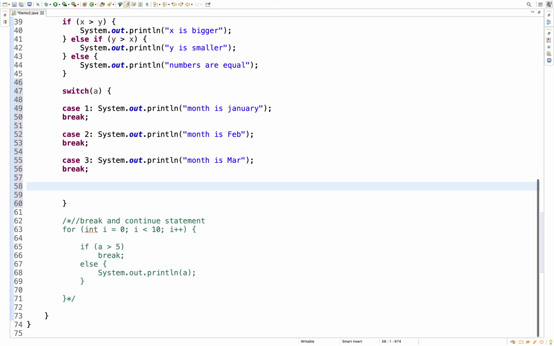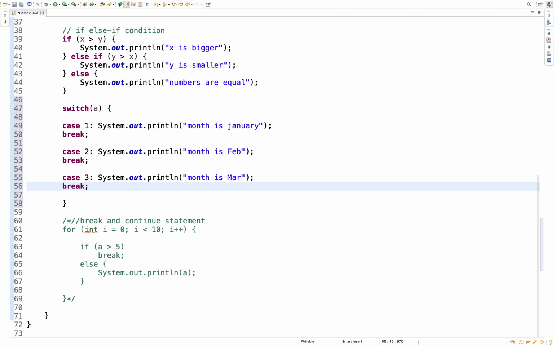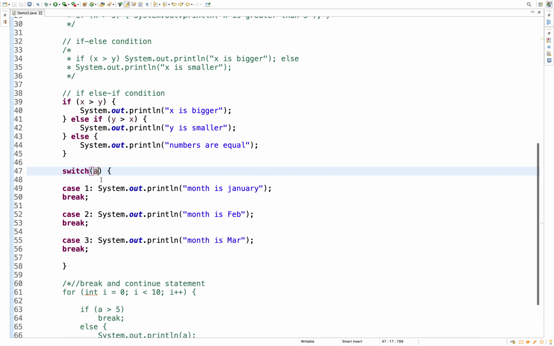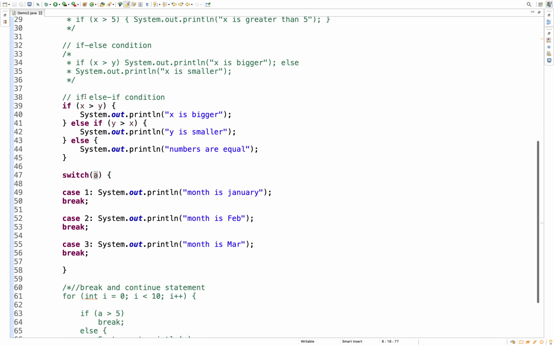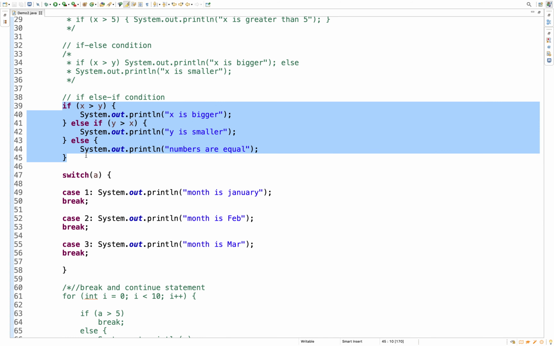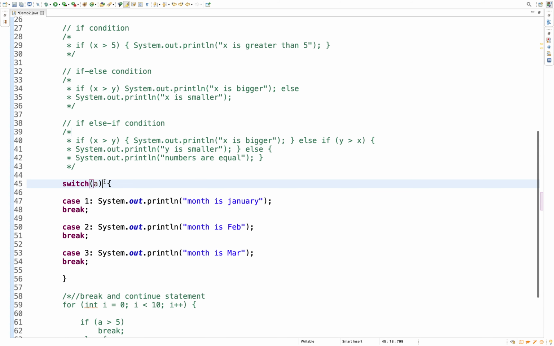Just observe this switch block. The a variable value is 0, let's make it 1 first. Let's comment this code because this discussion is already done, so we know what the if else if block is. Now it's time to discuss the switch block, so we'll focus on this.